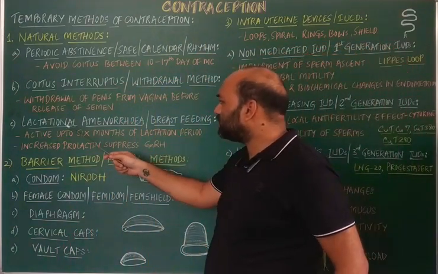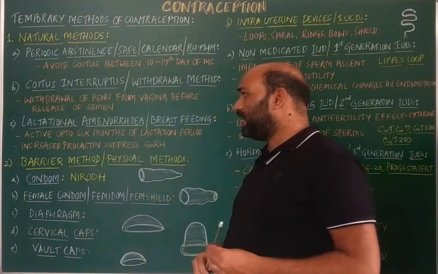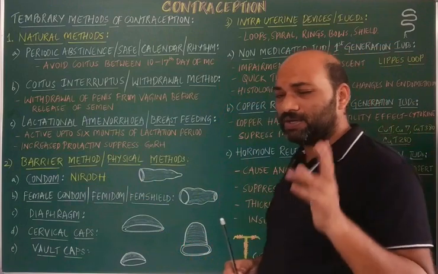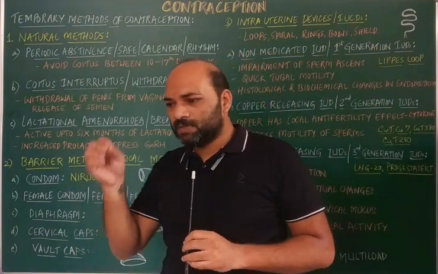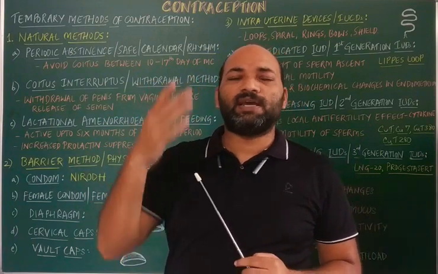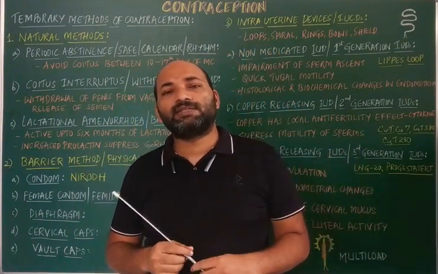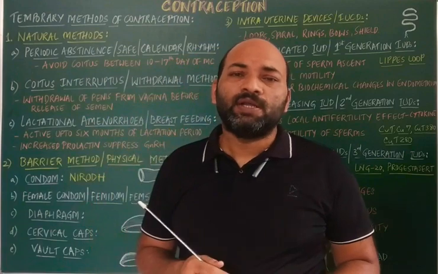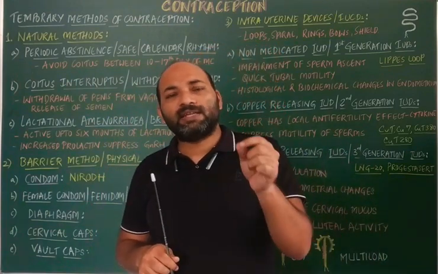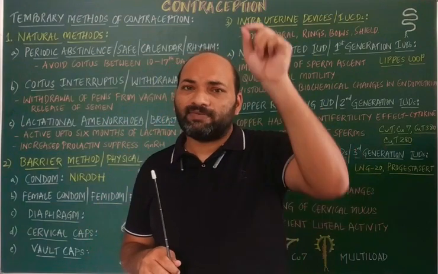The lactational period generally has a high concentration of the hormone prolactin. When the concentration of prolactin is extremely high, it is antagonistic to gonadotropin releasing hormone, which means if prolactin levels are high, GnRH levels are low.